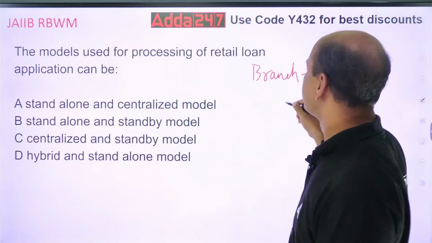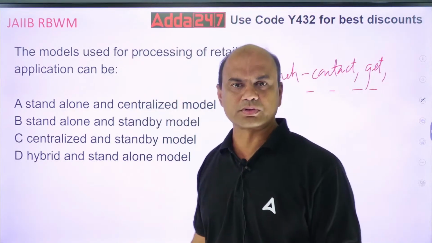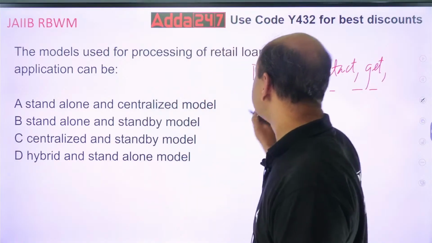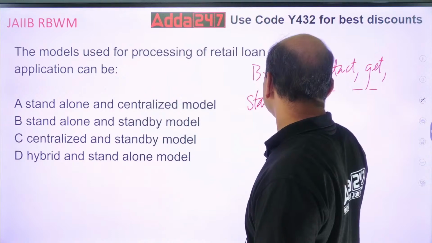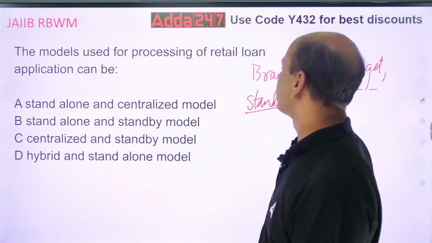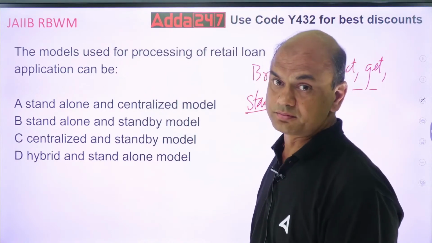So this is known as standalone processing. Standalone means everything is done at the branch level.